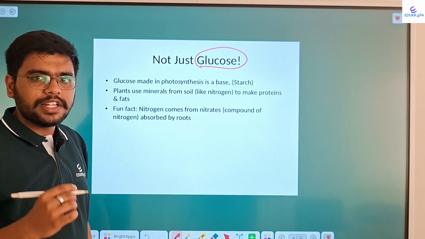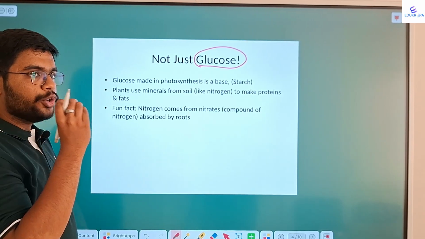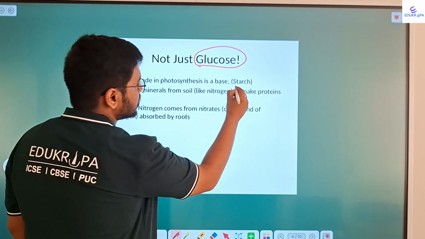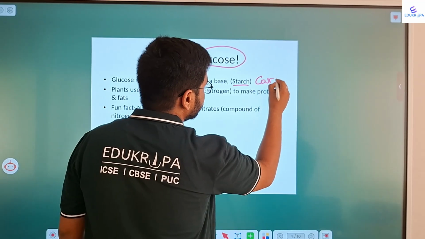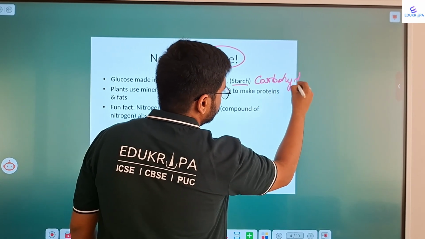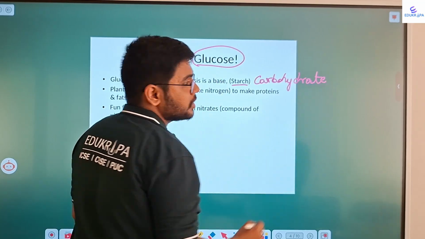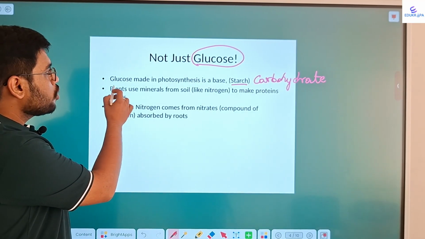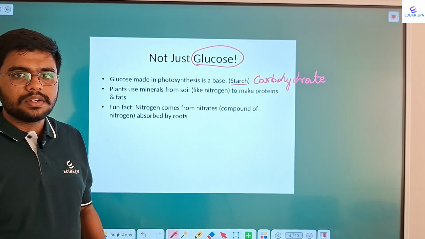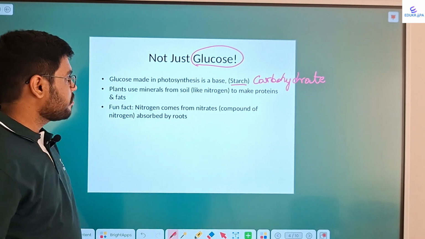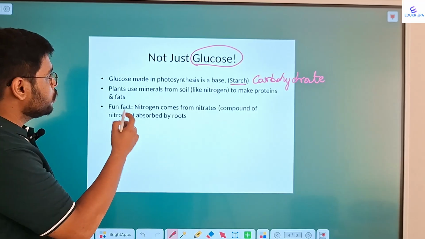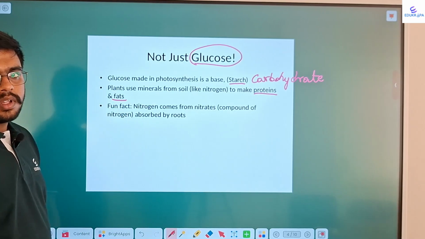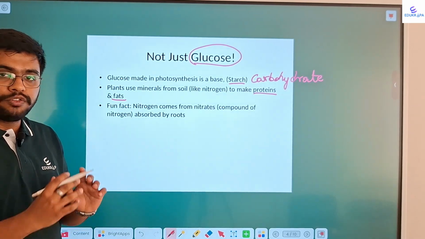So, I want to give you a quick brainstormer. What exactly is the nutrient which we usually associate glucose with? We associate glucose with starch, or you can say carbohydrate. Carbohydrate is the nutrient which we usually associate glucose or energy with. So, glucose made in photosynthesis acts as the base for the plant itself. Now, plants also use minerals from soil like nitrogen to make proteins and fats. Proteins and fats are also required for the plant to function.